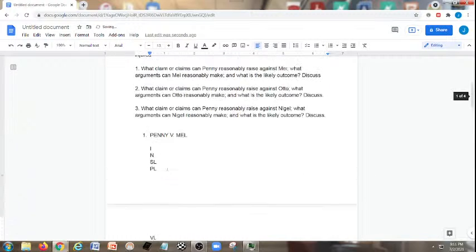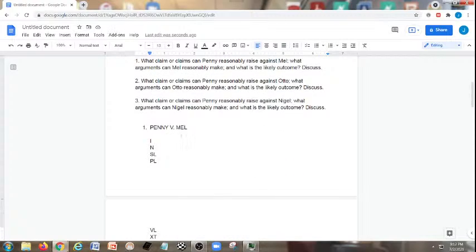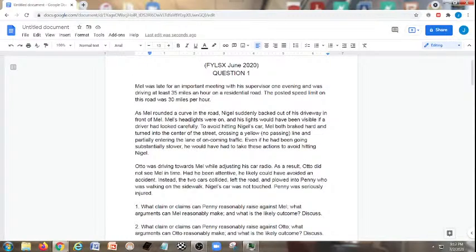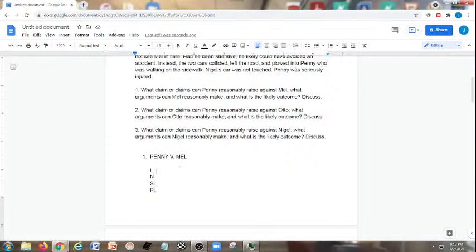Okay, great. Now, coming up here, we're going to start out with Penny v. Mel. So let's look into the facts concerning Mel. Mel was late for an important meeting with his supervisor one evening and was driving at least 35 miles an hour on a residential road. The posted speed limit sign on this road was 30 miles per hour. Right here we can see that there's definitely a negligence claim. So let's come down here and put that in our outline.